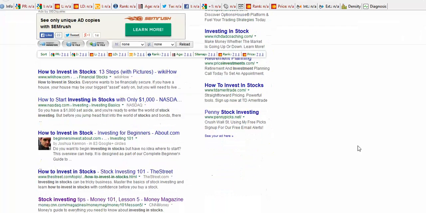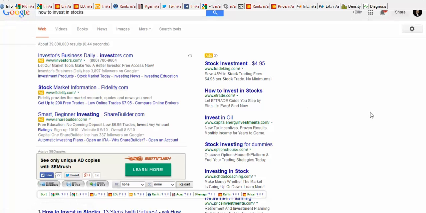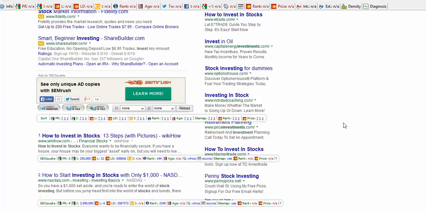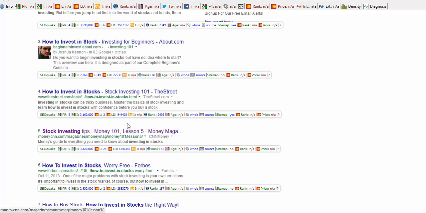Okay, here we go. If you notice again, these companies are advertising. Fidelity's advertising. E-Trade's advertising. So they're spending hundreds of thousands of dollars monthly on these keyword phrases. And by the way, the $101 I told you about, that's only for one keyword phrase. A lot of these guys have 100,000 keywords that they try to rank for in their paid PPC account. All right, here's a PR3. You know you can beat them out. PR4, that's a little tougher, but you know you can beat them out.